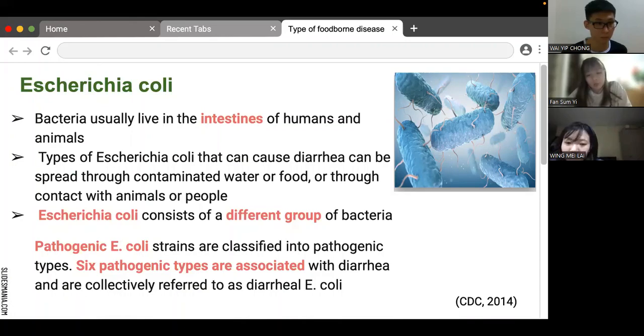Furthermore, Escherichia coli consists of diverse groups of bacteria. Pathogenic Escherichia coli strains are categorized into pathotypes. Such pathotypes are associated with diarrhea and collectively are referred to as diarrheagenic Escherichia coli.